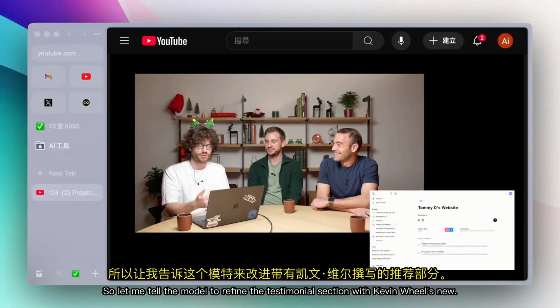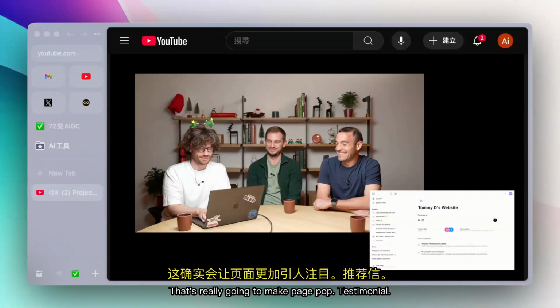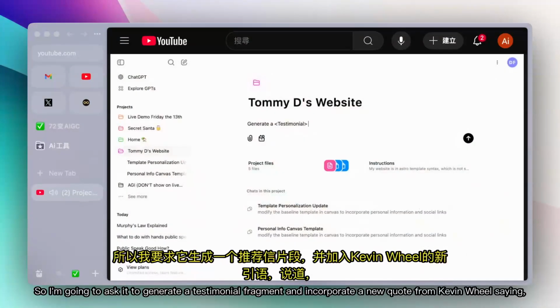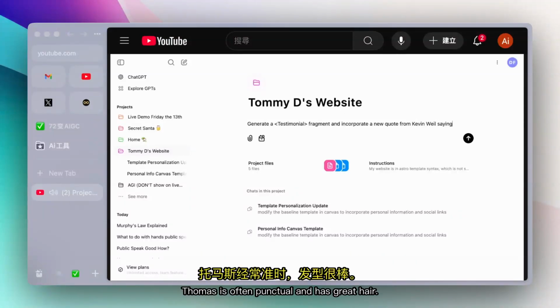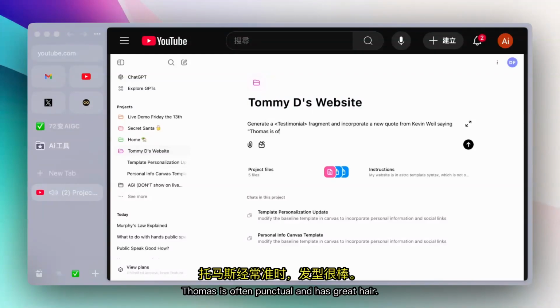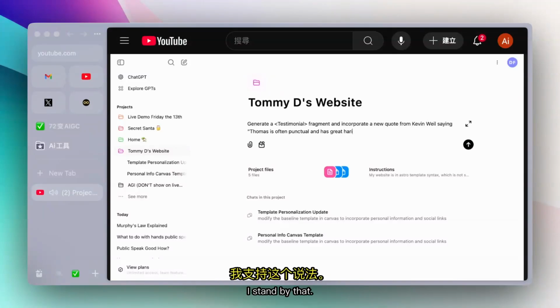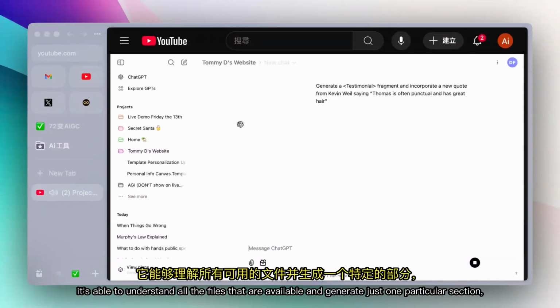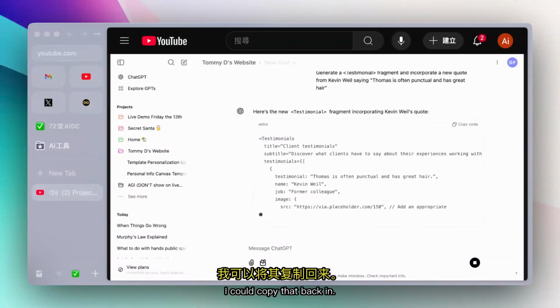So let me tell the model to refine the testimonial section with Kevin Weil's new testimonial. It's really going to make the page pop. I'm going to ask it to generate a testimonial fragment and incorporate a new quote from Kevin Weil saying, Thomas is often punctual and has great hair. I stand by that. Wonderful. And so in this case, it's able to understand all the files that are available and generate just one particular section, which is the testimonial section. I could copy that back in.